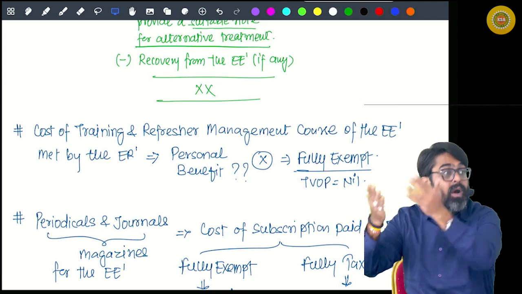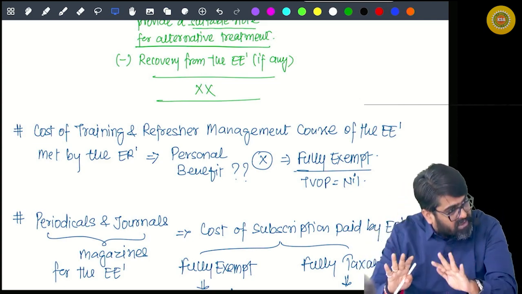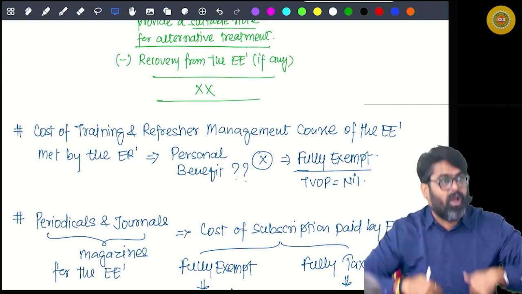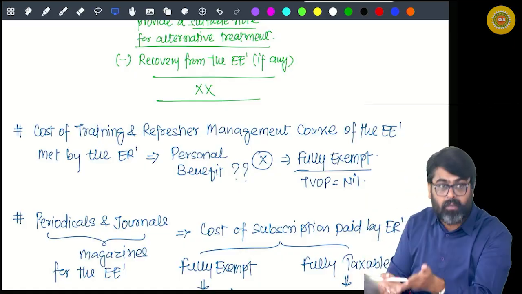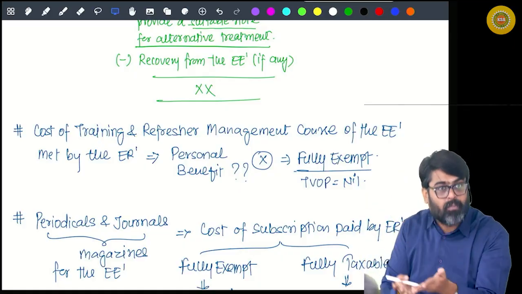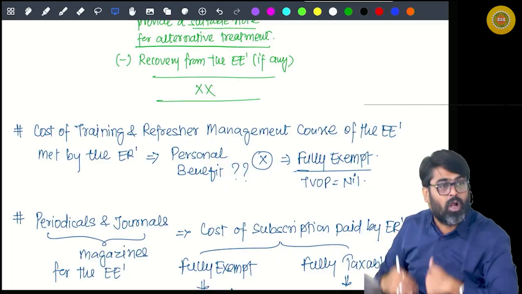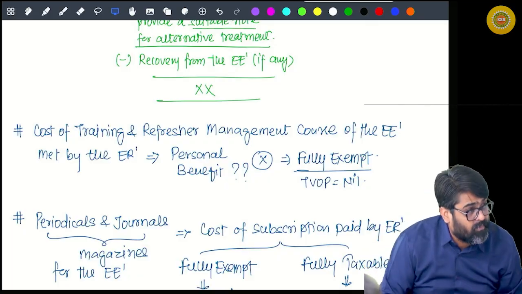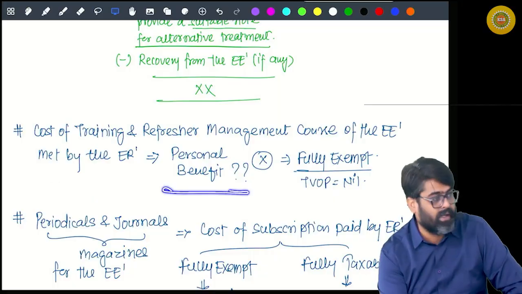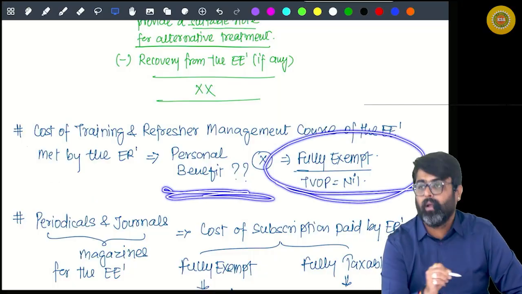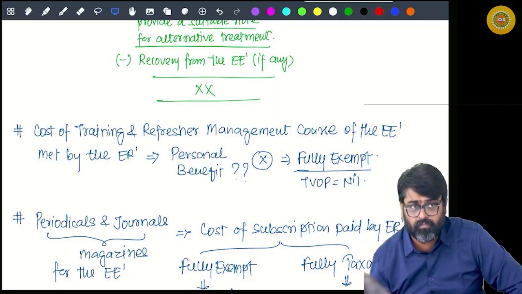For you to work in a better manner, in an efficient manner for your employer, he might incur this cost. His intention to spend money on your training, on your refresher management course, is not to provide you any personal benefit. Hence, any amount spent by the employer on this will not be treated as your personal benefit, will be fully exempt. Will you remember this? Yes or no?